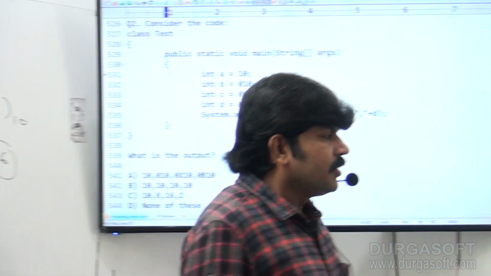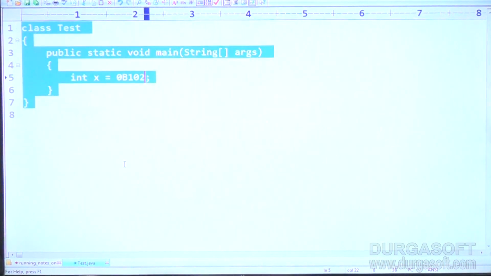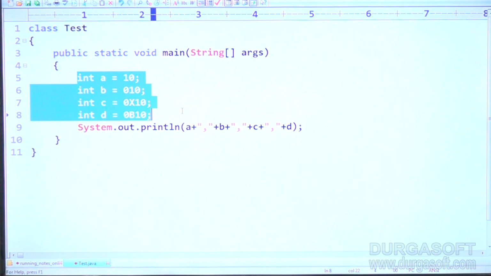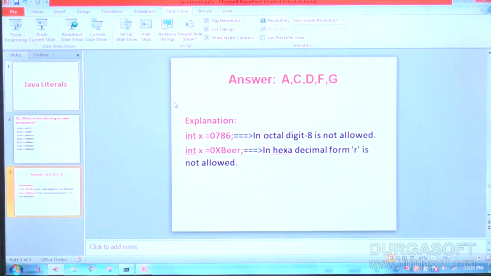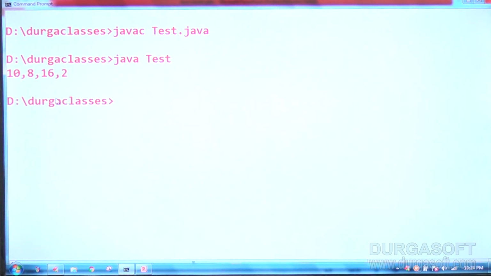Let me cross check. Here, let me type, sir, copy this code. Yes, sir, the same code. Whatever I explained on the board is the same code, right? Now let me execute. The code compiles fine. What is the output we are going to get in this case? Java test I am taking. What is the answer we are going to get? 10, 8, 10, 8, 16, 2.